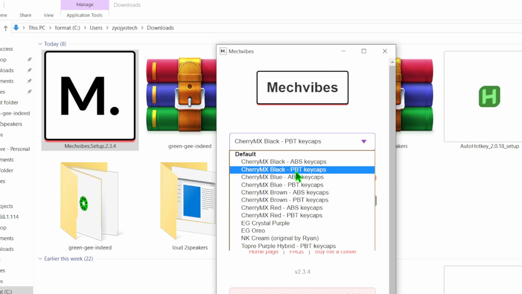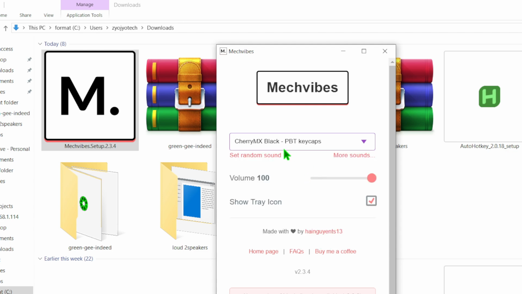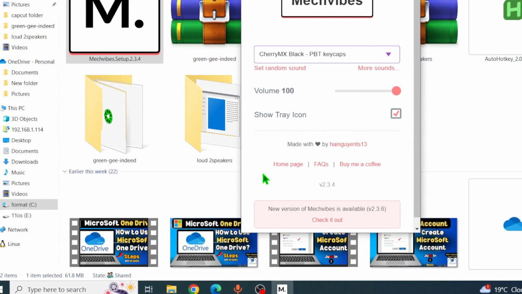Now you can choose anyone here. Okay, Cherry MX Black. I'm going to choose this Cherry MX Black PBT keycaps. Okay, now check.